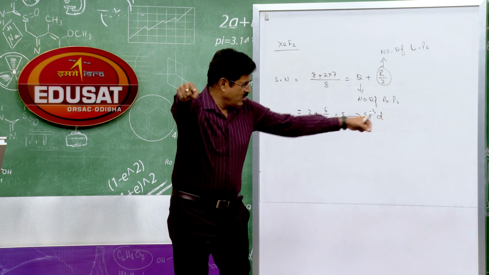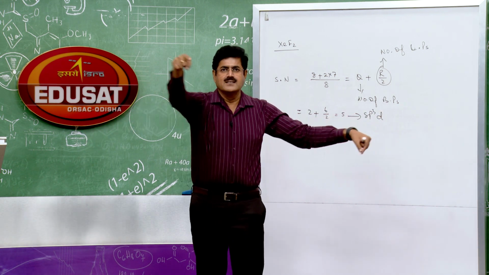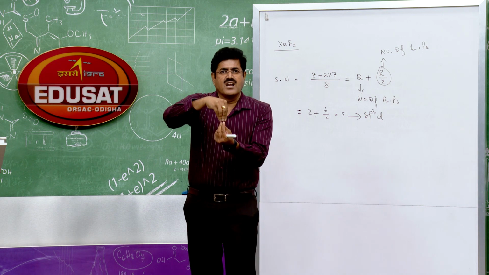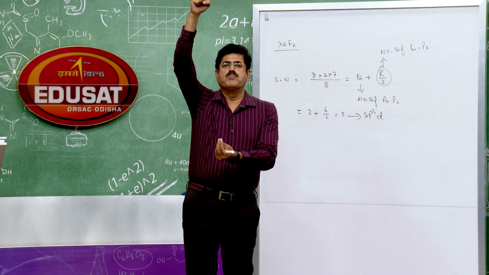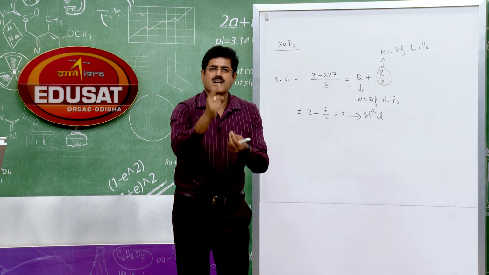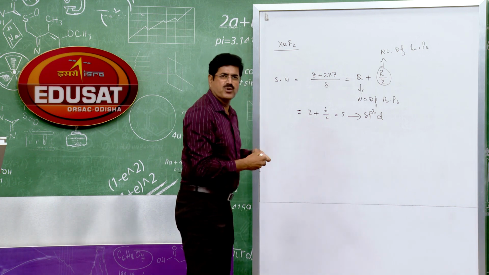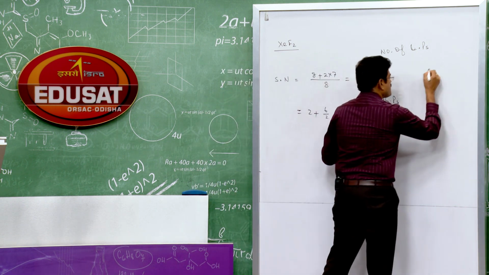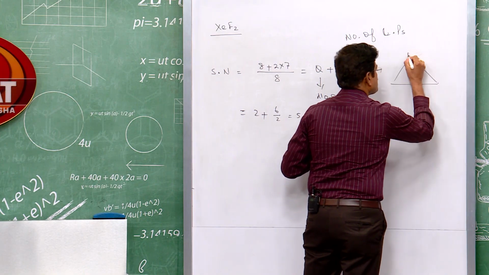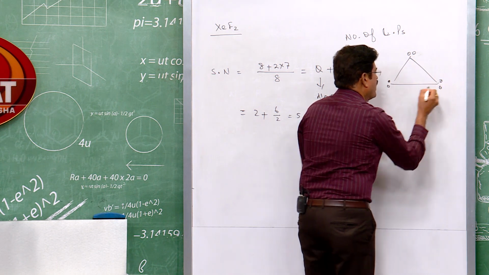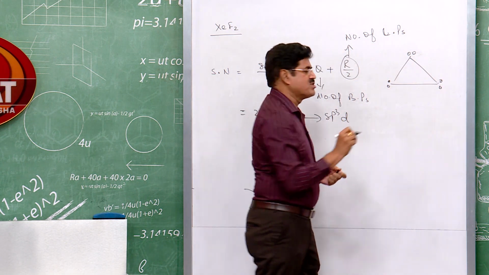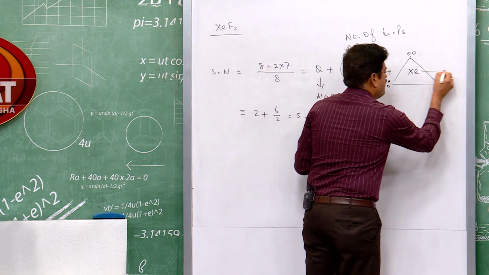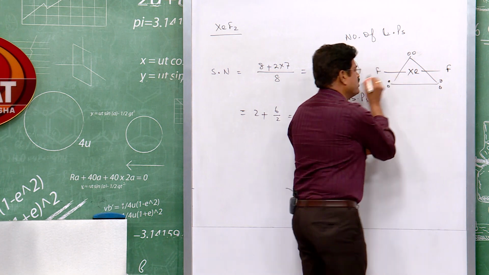Lone pair here, lone pair here, lone pair here, that is the equatorial position. And at the center there is xenon, the central atom. One bond pair, another bond pair. The shape is linear. Let me show you here on the whiteboard. Look at the whiteboard here. Here, the lone pairs occupy equatorial positions, xenon is centrally placed, and bond pairs are at axial positions.